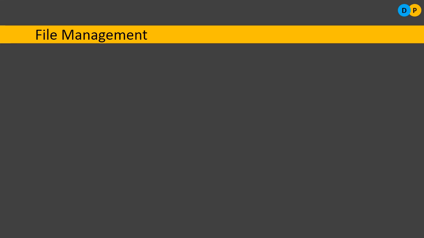So what do you mean by file management? What do you mean by file? First of all, a file is nothing but a collection of data which is stored under one name. Usually on the Windows platform, these collections of data put together are referred to as files. But when it comes to MS-DOS, the Microsoft DOS operating system, these collections of data are kept in one particular area and are referred to as directories. But whether it is a directory or a file, all of them need to be managed. So in order to manage these files, we have to perform certain tasks.